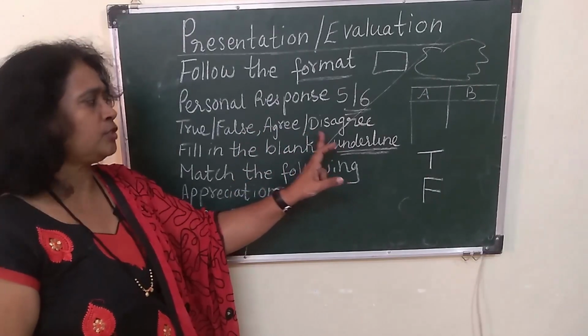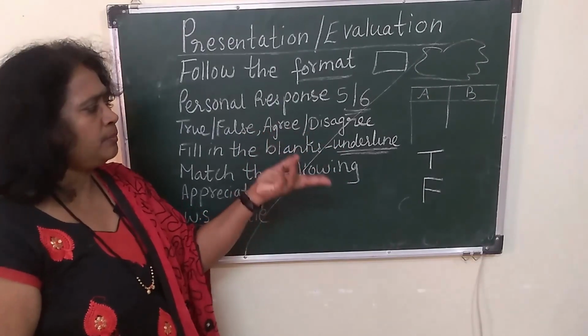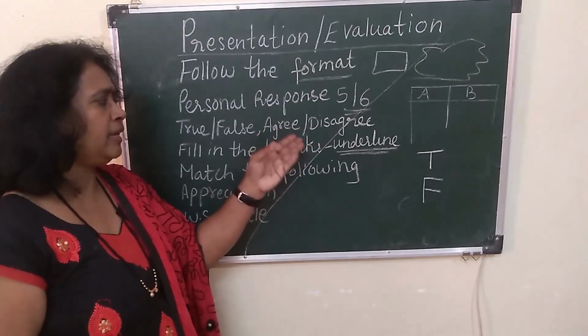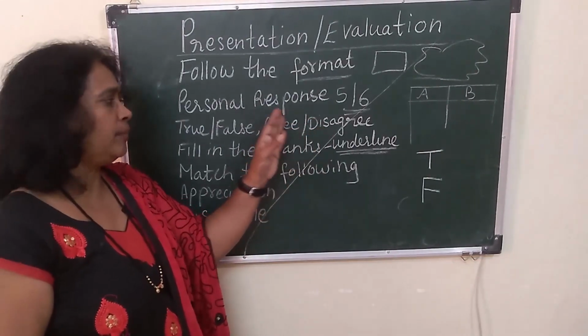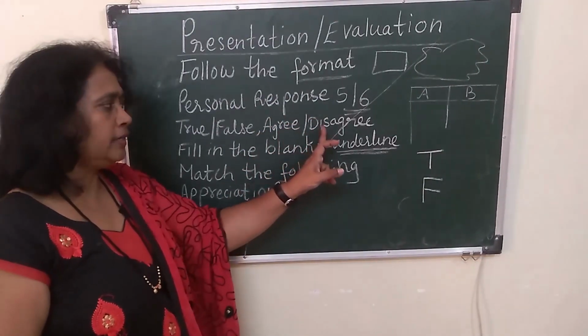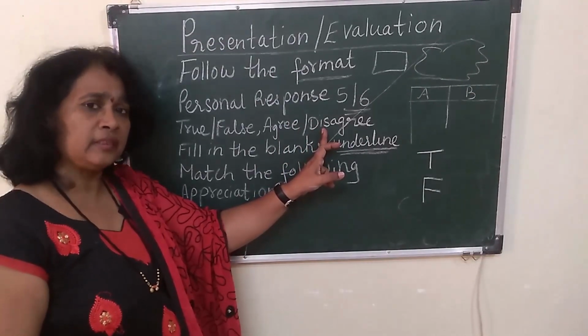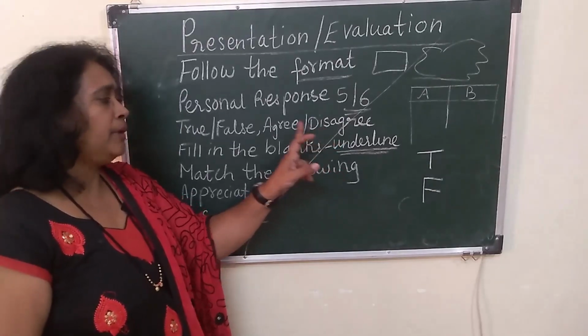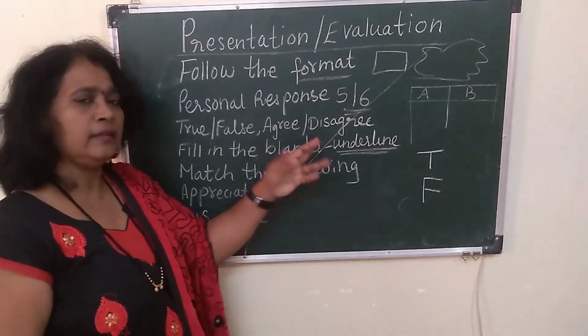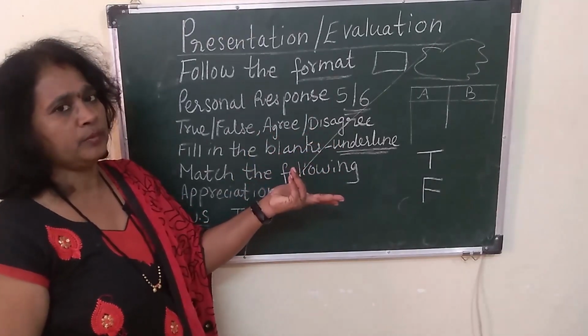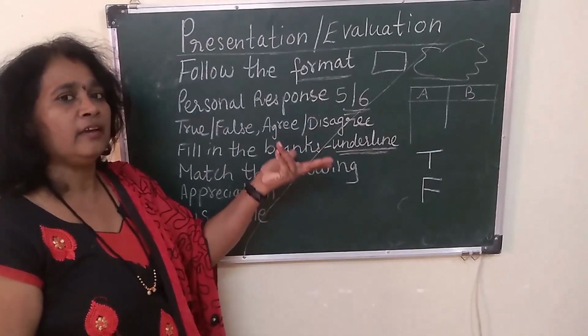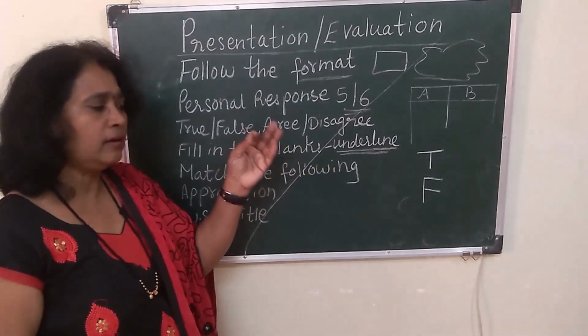Same way. Some children will write A, some may write as A, D, some may write as agree, disagree. But if you are writing agree, disagree, it is correct. That is the correct method, I mean to say. But if you are writing A and D, then again the same problem. So here you have to be very, very careful and alert.